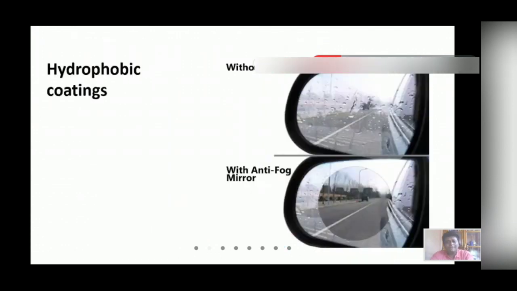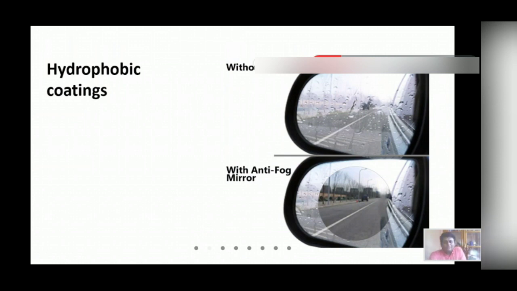And this is one finest example of hydrophobic coating. These things you may have seen on the Amazon website. They are providing some coatings to have anti-fog mirrors. So it is nothing but a coating of nanoparticles placed over the glass, so that once dust particles or water molecules are there, they will be repelled, so that they are not stuck, and the viewfinder will remain clear.